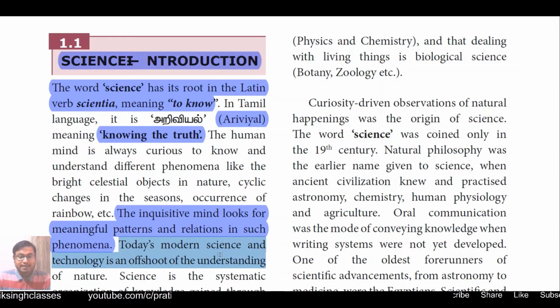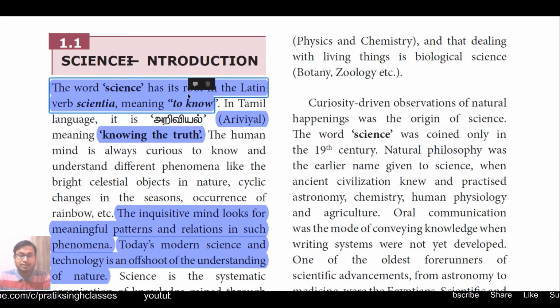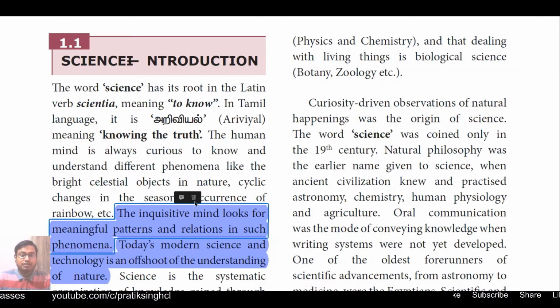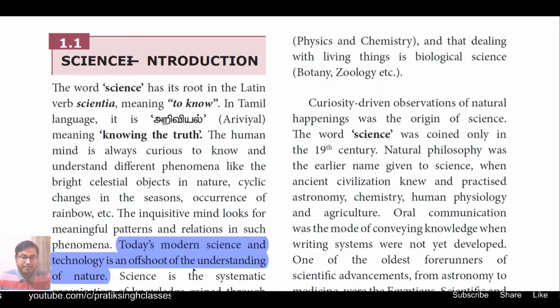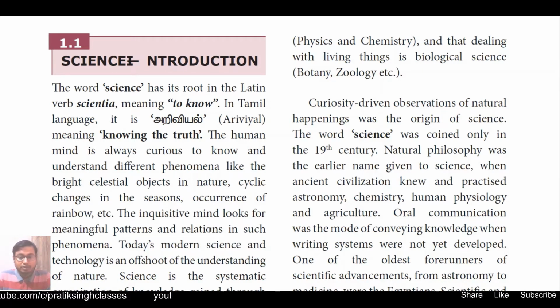Today's modern science and technology is an offshoot of the understanding of nature. Okay, means we have tried to explore nature very well, very hard. We have known a lot of things. Now we know what is the reason for the dazzling brightness of stars like our sun. We are using a lot of better communication devices. The mobile phone in your hand which you are using, or if you are watching my video on a laptop or desktop, that is a vast advancement of science.